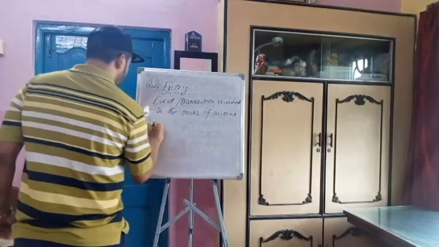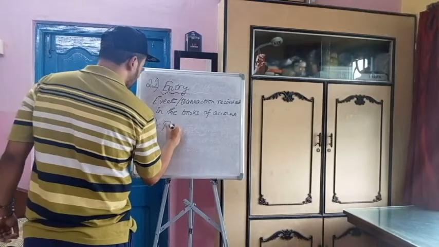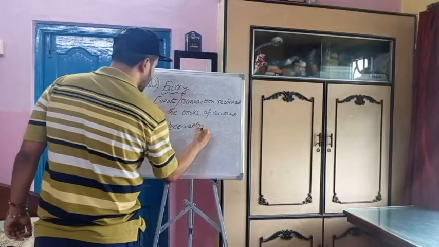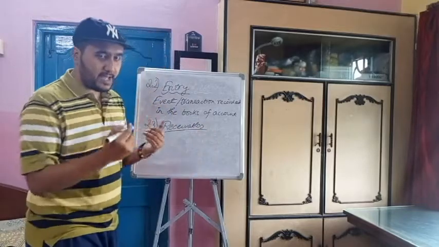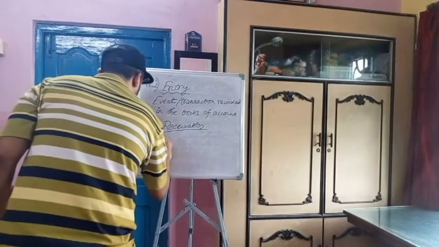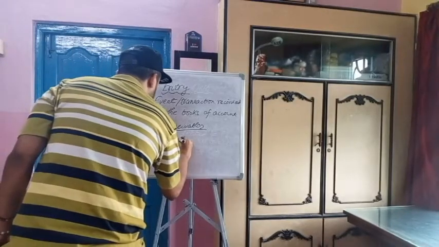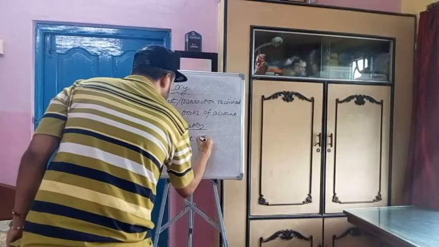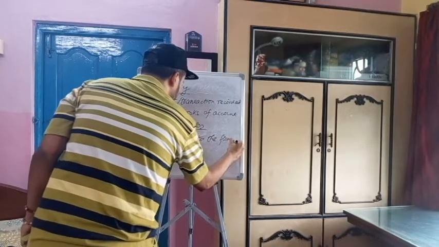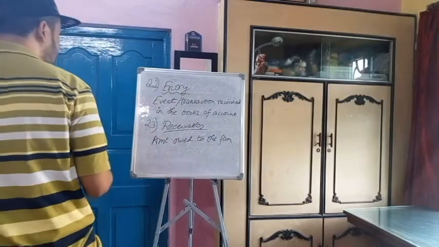Next is, what is receivables? Receivables, from the name you can get, means amount owed to the firm. That means the amount which the firm is to get from the debtors.